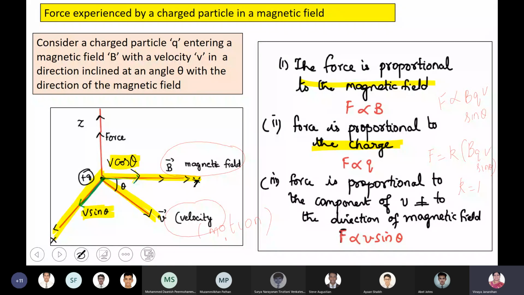F is equal to Q V B sin theta. If theta is 0, boys, please understand, the particle is going to move along the field.